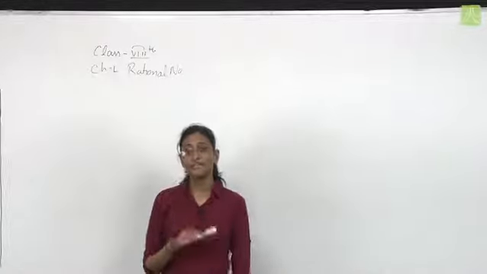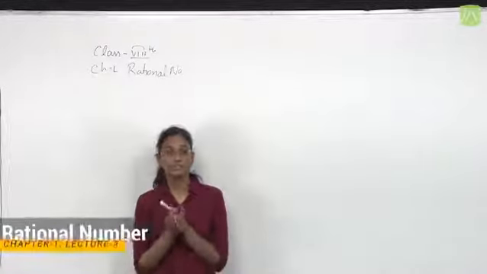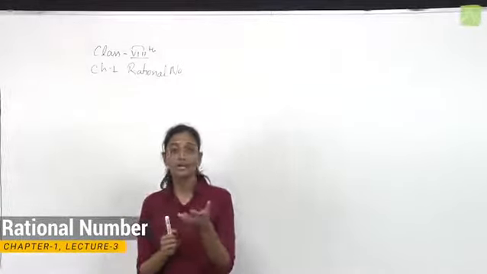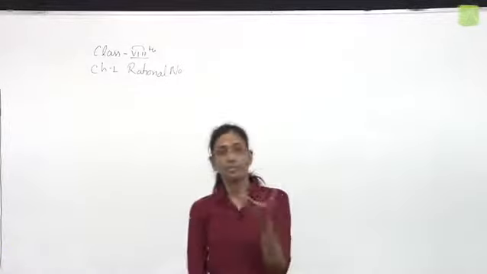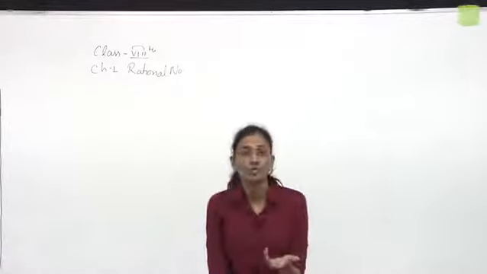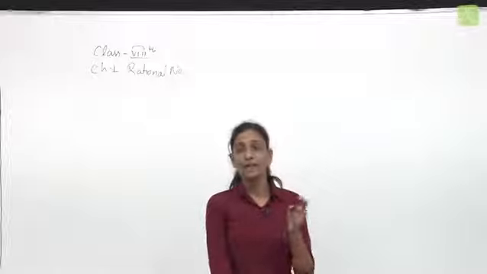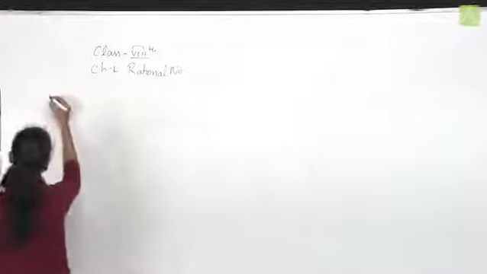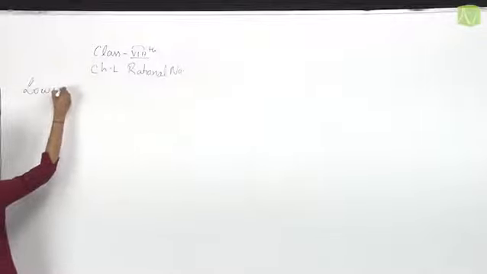Hello students, in the previous class we discussed how to represent a rational number on a real number line. In this lecture we will discuss what is the lowest form of a rational number, how to calculate the absolute value of a rational number, and how to compare rational numbers. First topic is the lowest form of a rational number.